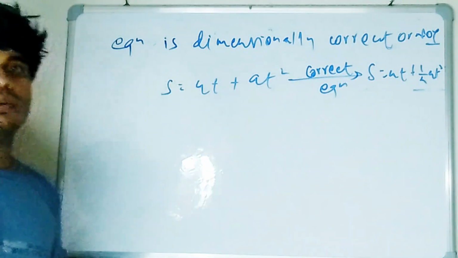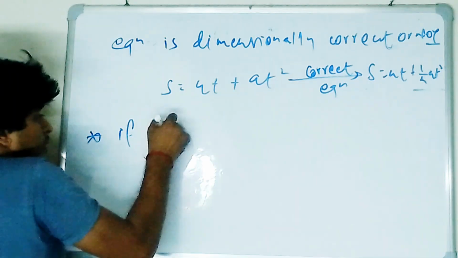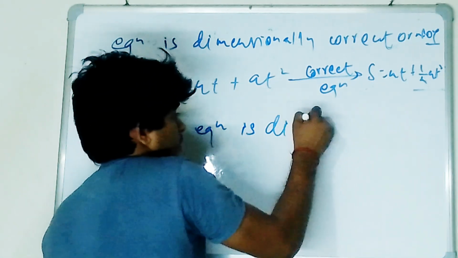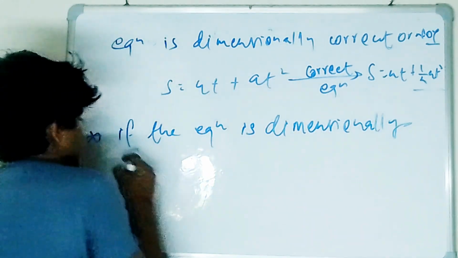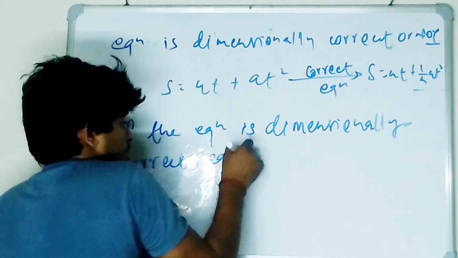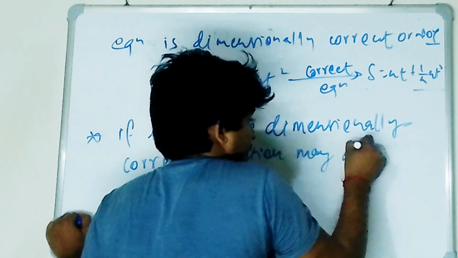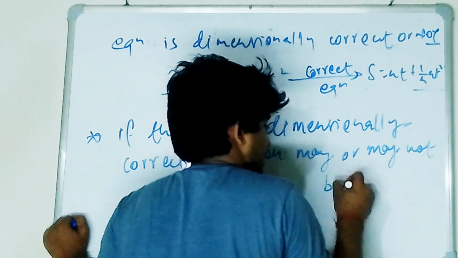So what I am saying over here, if the equation is dimensionally correct, the equation may or may not be correct.